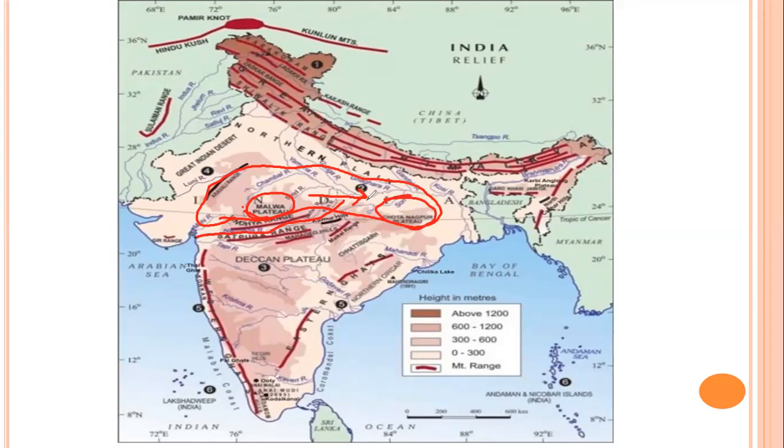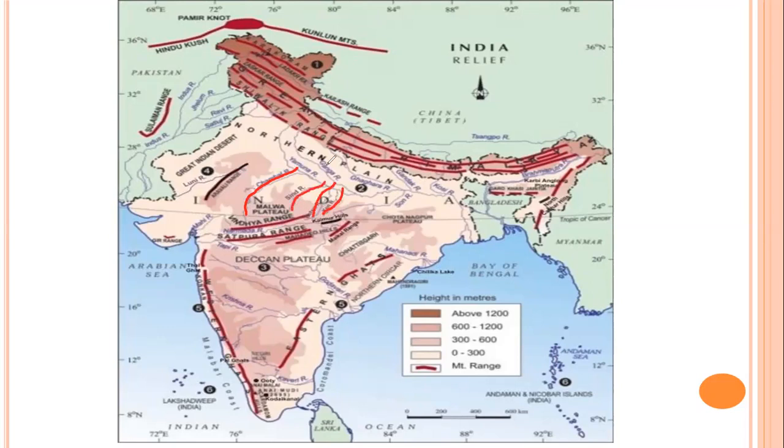Correct? It is bordered by the Aravalli Ranges, the Vindhya Ranges, and the Satpura Ranges. And it is drained by rivers such as Chambal, Ken, Betwa, and Sindh.